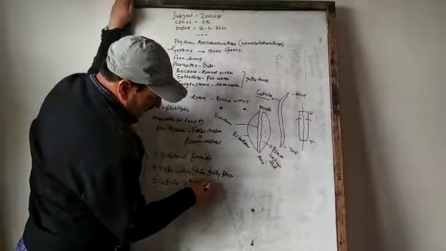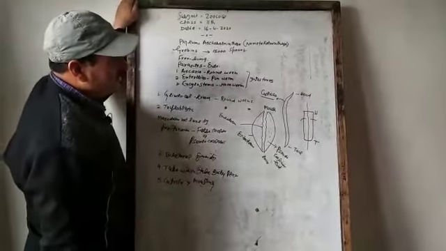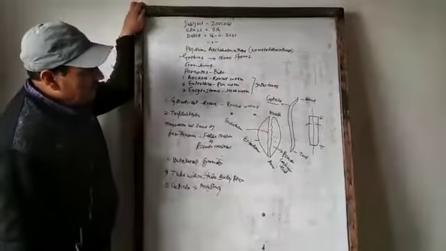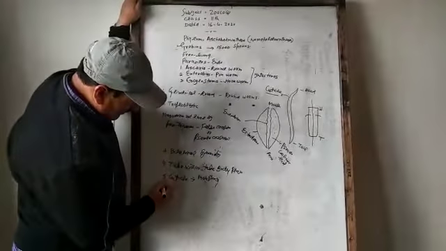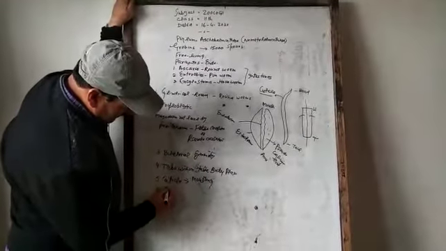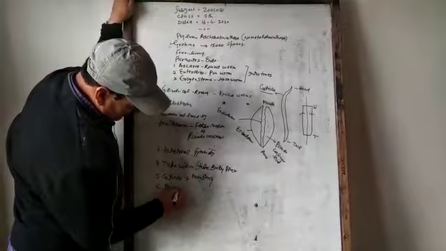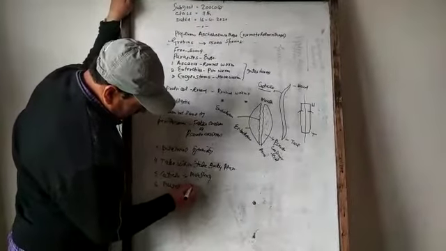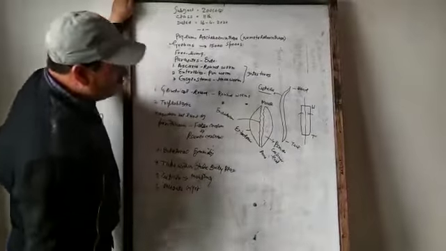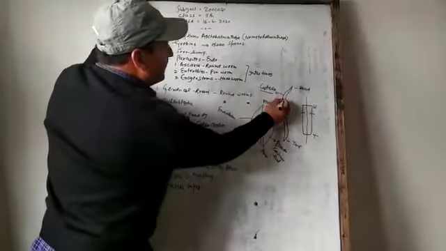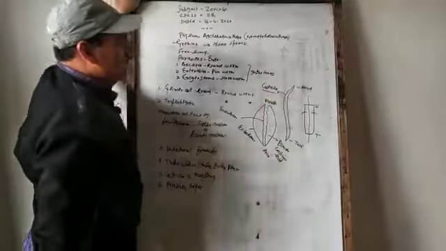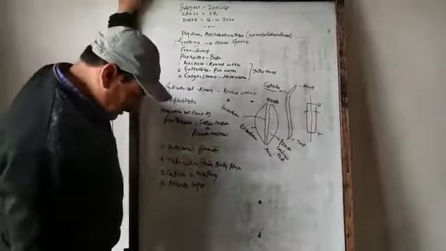So these animals show molting by shedding of their cuticle. Below the cuticle, there is muscle layer, which helps in their movement.